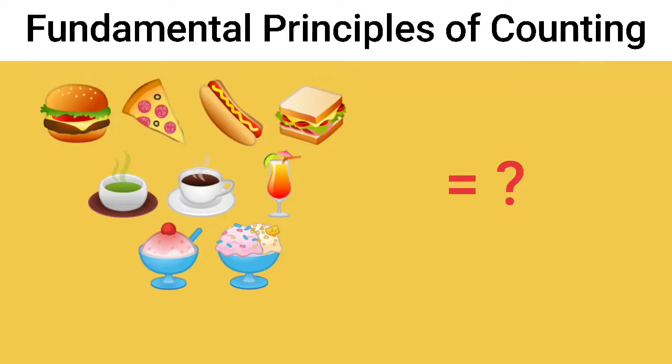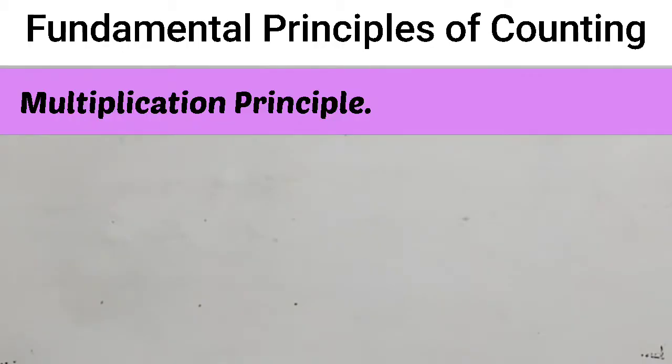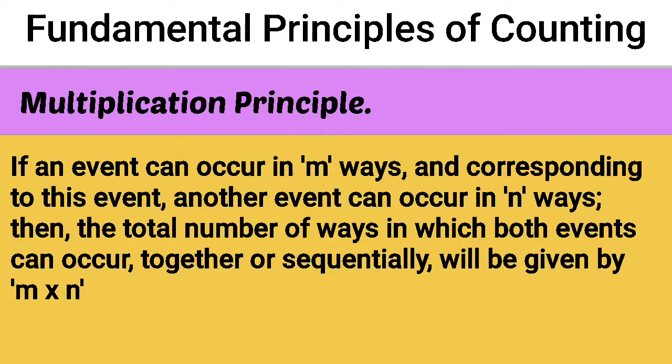Now we need a mathematical rule or mathematical formula to calculate the number of outcomes. That mathematical rule or formula is our first principle of counting, that is the multiplication principle. The multiplication principle says that if an event 1 can occur in m number of ways and corresponding to event 1 another event 2 can occur in n number of ways, then the total number of ways in which event 1 and event 2 can occur together or sequentially will be given by m into n.